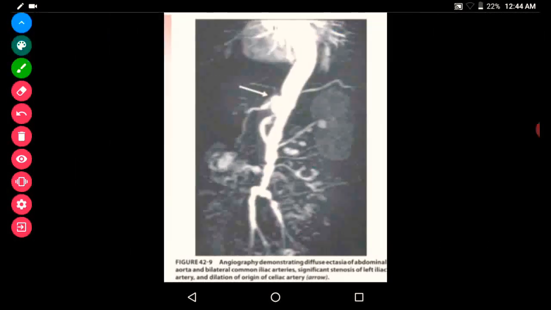This is an angiography demonstrating diffuse ectasia of the abdominal aorta. These are the abdominal aorta and the bilateral common iliac arteries. Here also the iliac arteries are involved, and there is stenosis of the left iliac artery. We can see the stenosis of the left iliac artery.